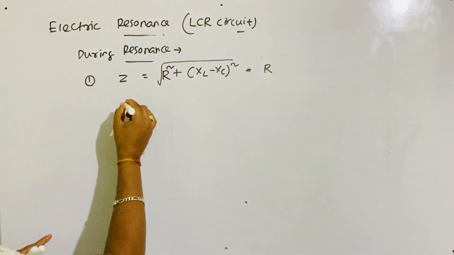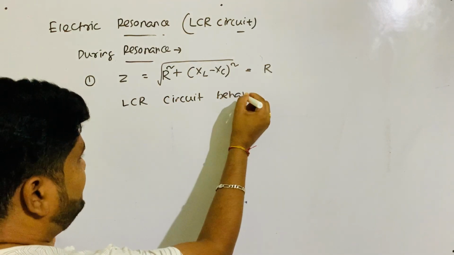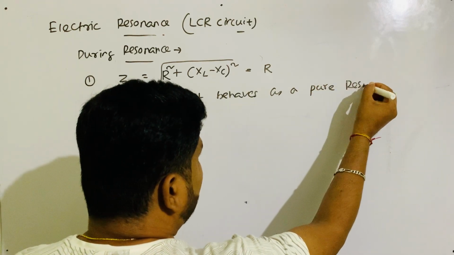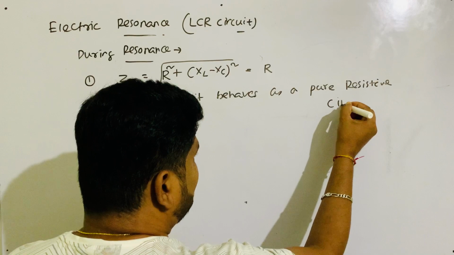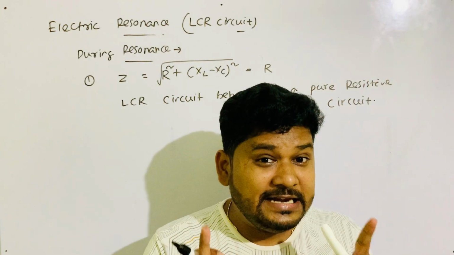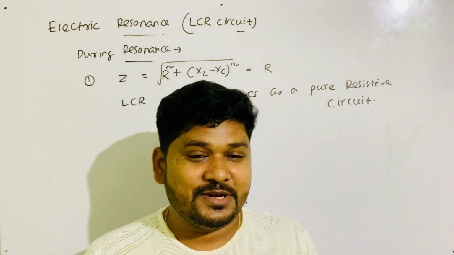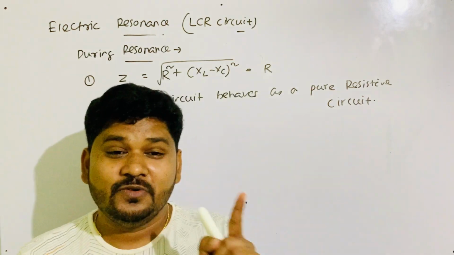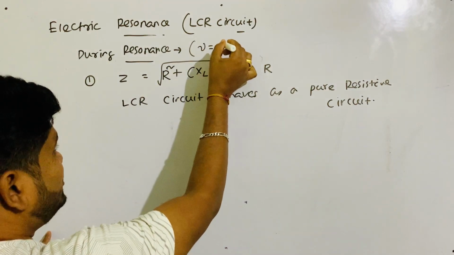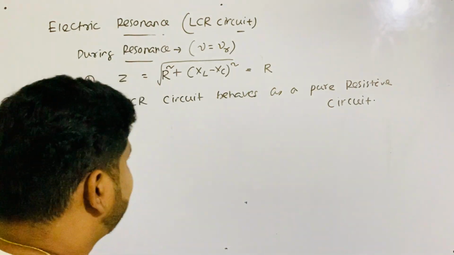During resonance, the impedance of the LCR circuit is equal to resistance. So the LCR circuit behaves as a pure resistive circuit, only during resonance, only when the frequency of the source nu is equal to nu r. This must be satisfied.